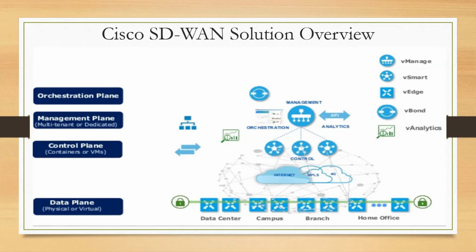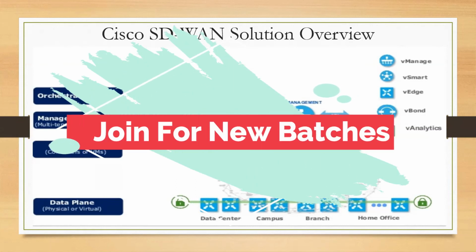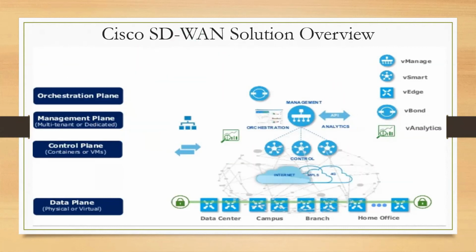So let me connect you to the high level topology, which will give you the different planes. If you look here, the orchestration plane is the one which is vBond. vBond is responsible for onboarding a device. It's kind of the entry gate. If you are trying to join our corporate network from the internet or from the MPLS, you have to come to this component to validate your information, that you are the right resource and you are allowed to join in.